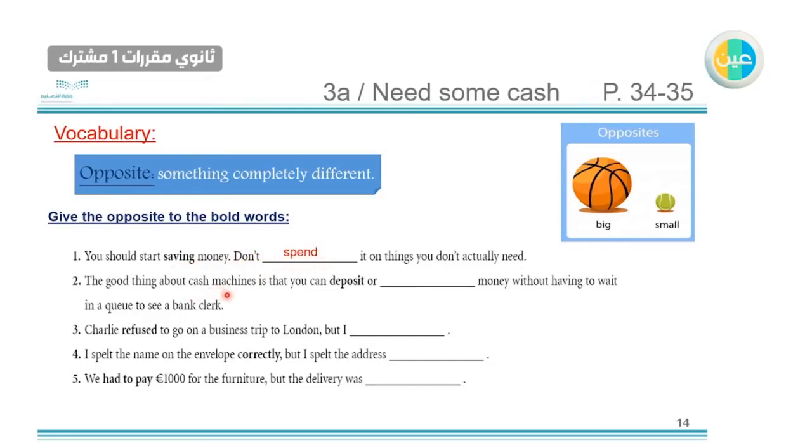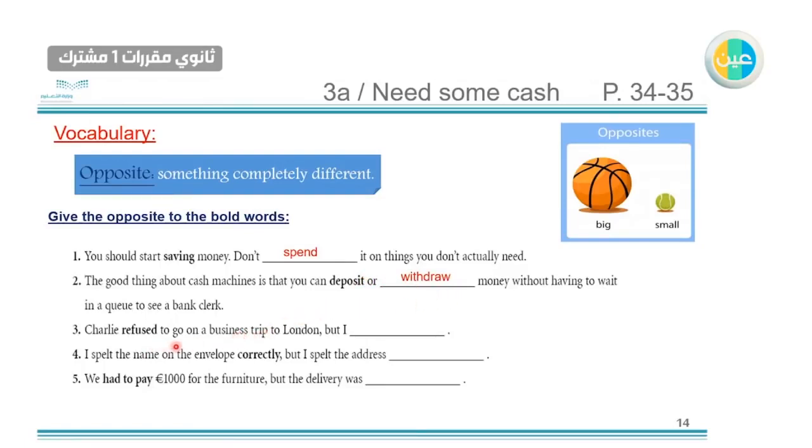The good thing about a cash machine, the ATM, is that you can deposit. When you deposit, you put money in your account, maybe, or other accounts. The opposite is withdraw. Withdraw is when you take money.